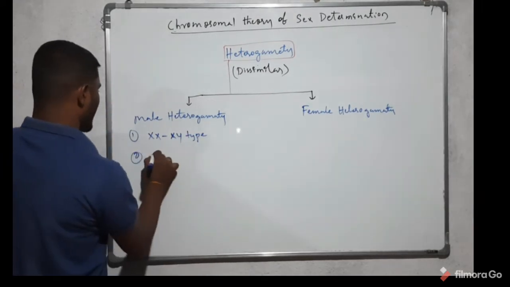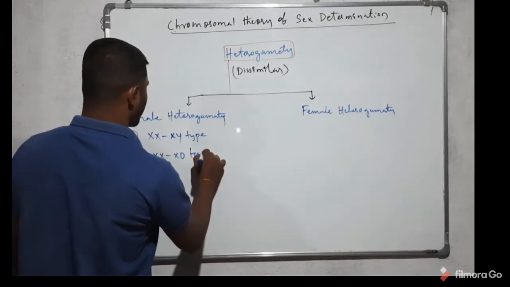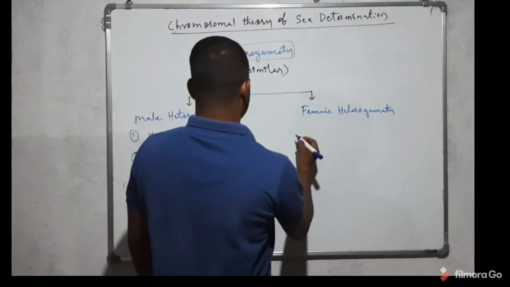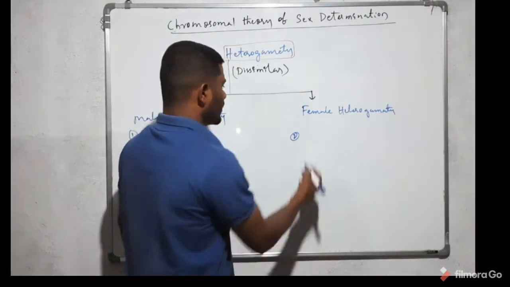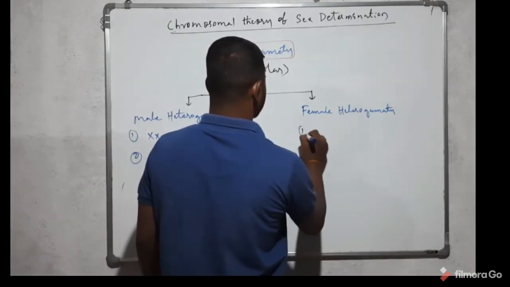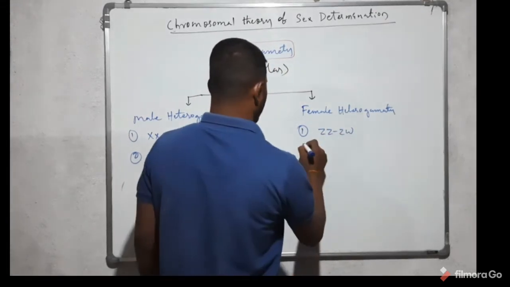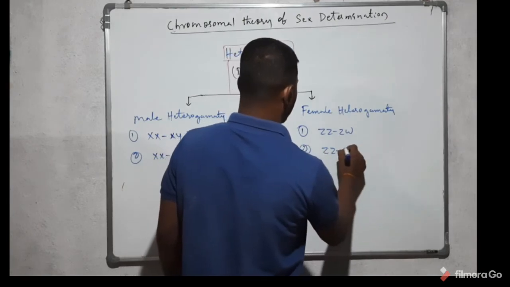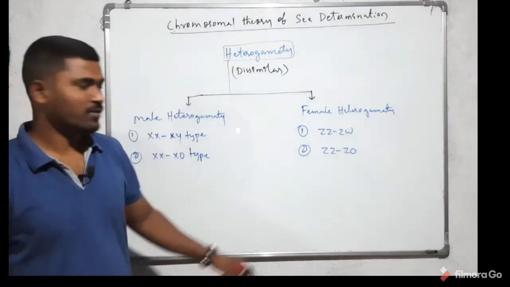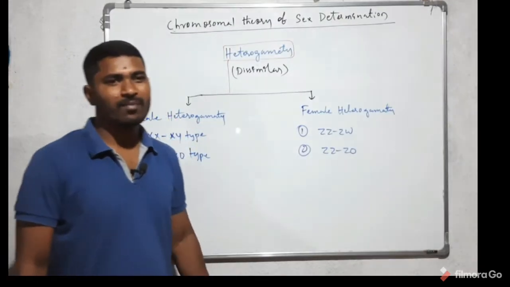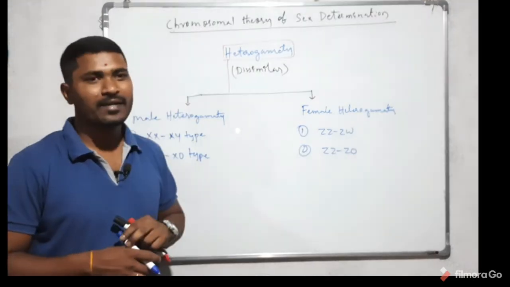Next one, XX XO type of heterogamety. Next, the second one, female heterogamety. Number one is the ZZ ZW type of heterogamety. Number two, ZZ ZO type of heterogamety. We will discuss these heterogametic natures.